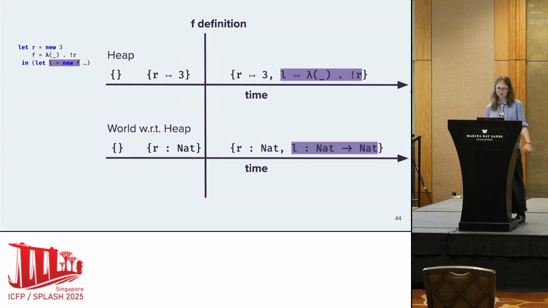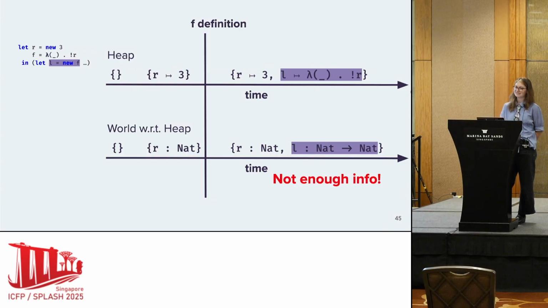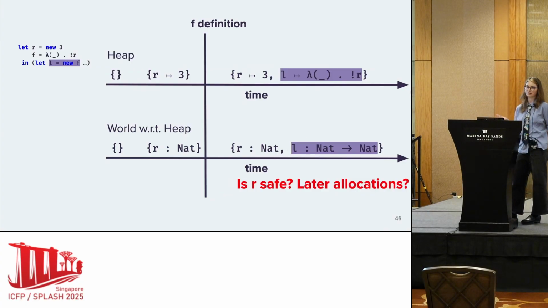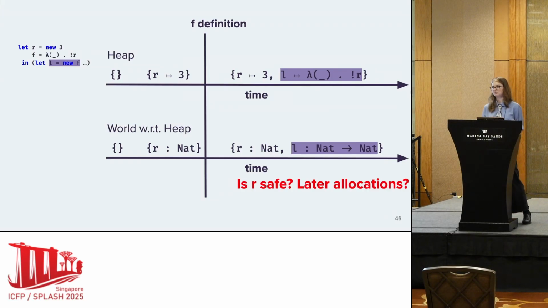Based on what we've seen so far, we would think we need to note down what kinds of values we can store in the location L. Well, f is a not-to-not function, so we might think that should be what we can store in L. But unfortunately, it turns out not-to-not is not enough information. In particular, we don't even know that our initial allocation is safe. To know that our initial allocation is safe, we need to know what R is always storing. To know what R stores, we need a world. And additionally, we might have later allocations. We might update L with different functions that rely on those allocations. So in general, to describe the kinds of values that go into L, we need a world to describe them.